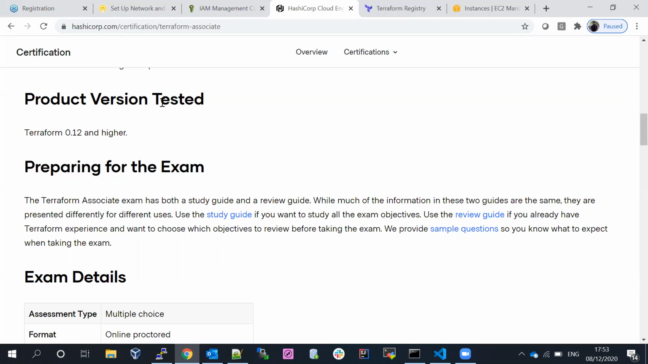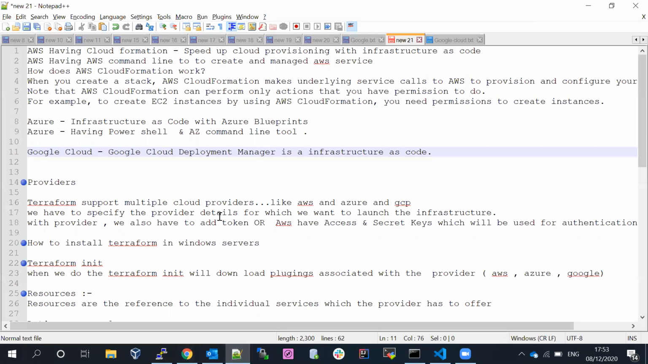Even AWS has CloudFormation available. That is also an infrastructure as code tool. Azure uses PowerShell, and at the same time they use Blueprints for Azure. In Google Cloud, Deployment Manager is infrastructure as code. There is one tool available for each, but when you use Terraform, we are going to build the services.